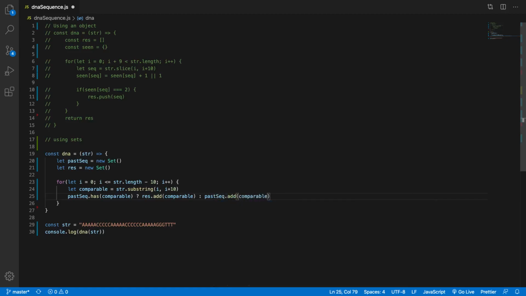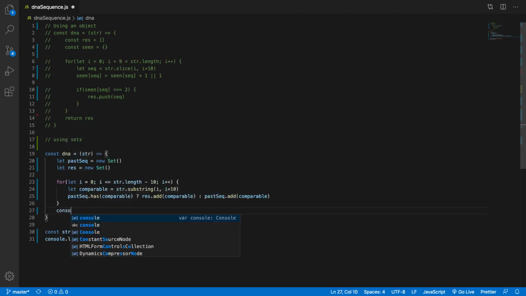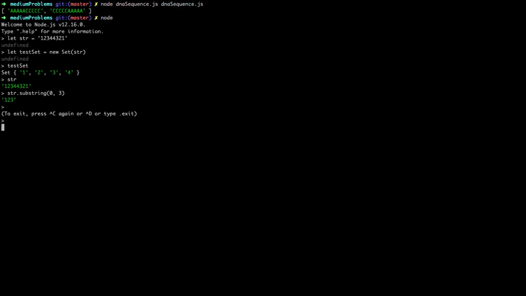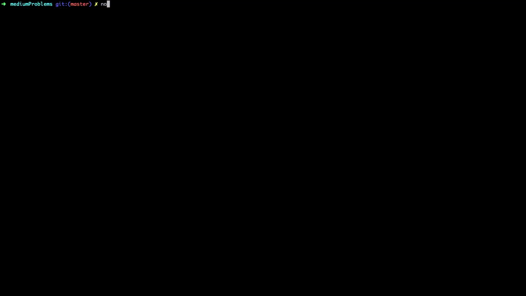So in this res, we have all the data that we want. We have all the repeating sequences. So right now, let's just see if this will work. Let's console.log res right here, just to see what we're working with. And let's go node DNA. Okay, so you see it has the set with the right answer in it.